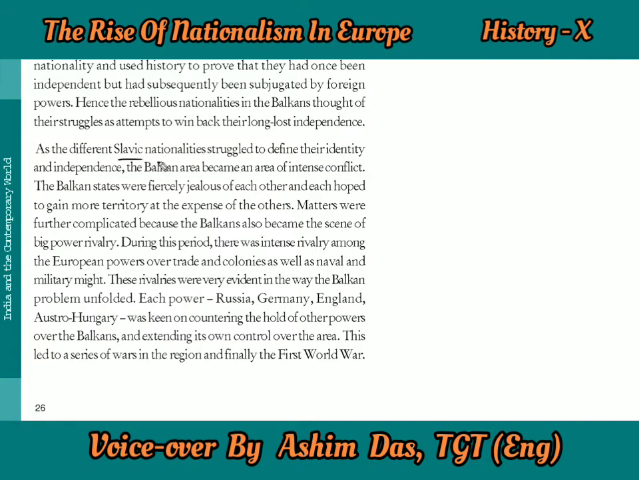As you know, different countries came up there, and as the different Slavic nationalities, small countries, came up, they all struggled to define their identity and independence. They all began to say that we are independent, this is our area, and they tried to take more and more area under their control. And at that time, the situation became such that the Balkan area became an area of intense conflict. There was a great fight, and the Ottoman Empire or the emperor was also not there to control.